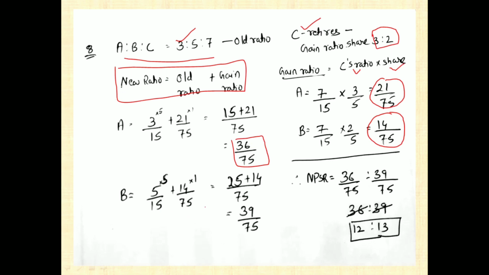So again LCM 75. 15 5s are, so 5 into 5 is 25 plus 14 ones are 14. So 25 plus 14 is 39 by 75. So just when you simplify this, 36 is to 39. So 3 12s are, 3 13s are. So right option should have been 12 by 30.